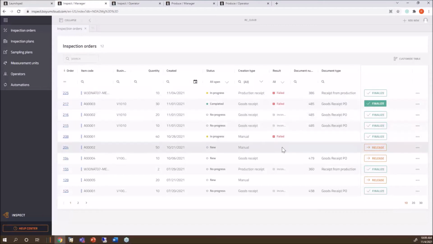You see the results. So these ones are failing. They are not finalized, but they are failing. This one I can finalize. So document type, again, when was this inspection order created? And of course, you always have the possibility to create it manually. That's just the flexibility you have. I can always go in here and say, I'm going to create an inspection order because I found 100 pieces in this corner, nobody knew, and I need somebody to inspect it. Okay, so that's why you see here manually.